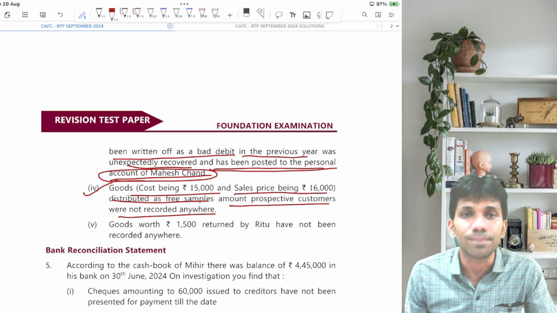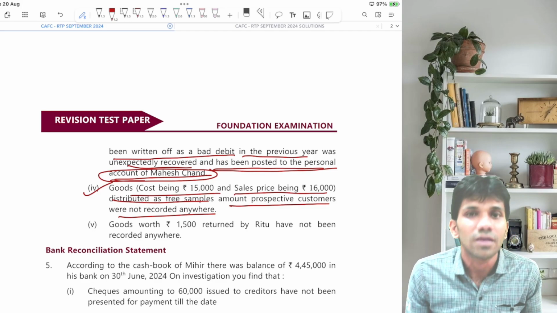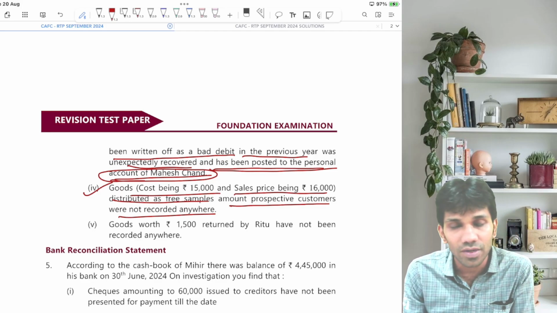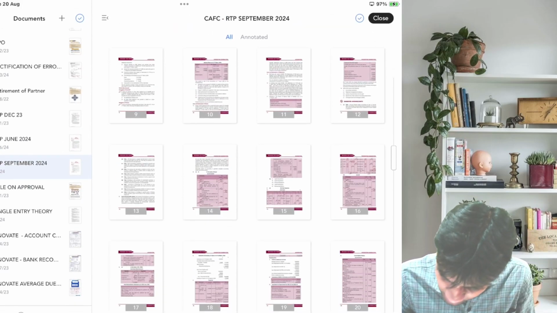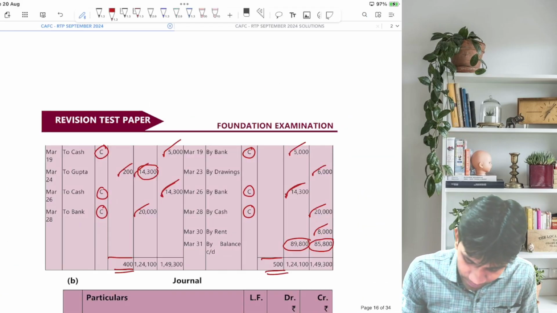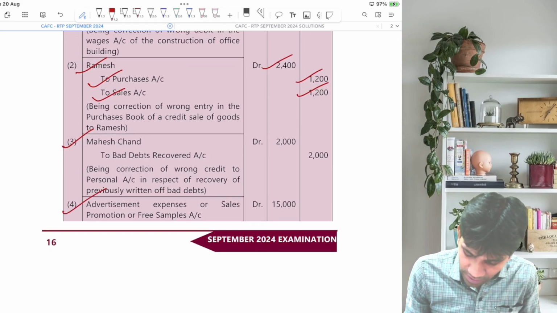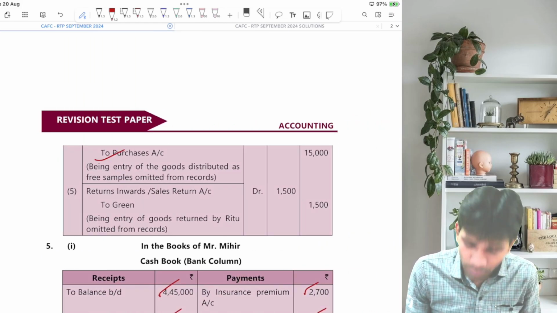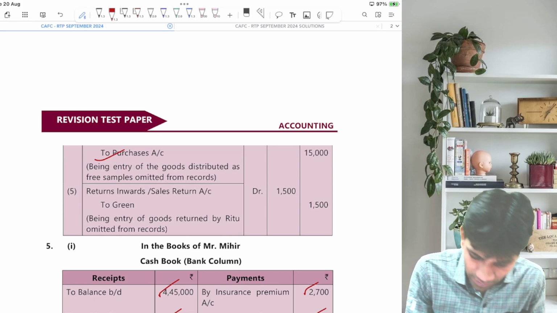Whenever there is complete omission, no need to pass any wrong, reverse, correct entry because we have not recorded it. So what should be the entry? Advertisement account debit to purchase, because it is an expense of the company and the goods are going out. Let's check this. This was the last transaction. So advertisement account debit or sales promotion account debit to purchase, being goods distributed as free samples, not recorded, now rectified.